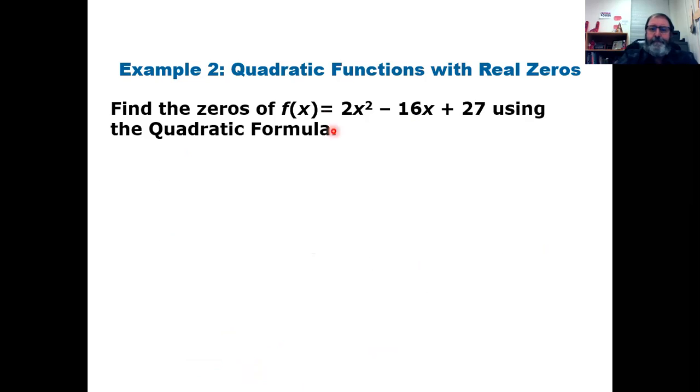So this one, f of x equals 2x squared minus 16x plus 27. I look at this and I go, okay, it is in standard form. So I'm going to take it out of function form, f of x, put it in equation form, and set it equal to 0. And again, off to the side, I know I don't have it on the slide, but if I was doing this in class, I'd be writing this on the board. A equals 2, B equals -16, and C equals 27.